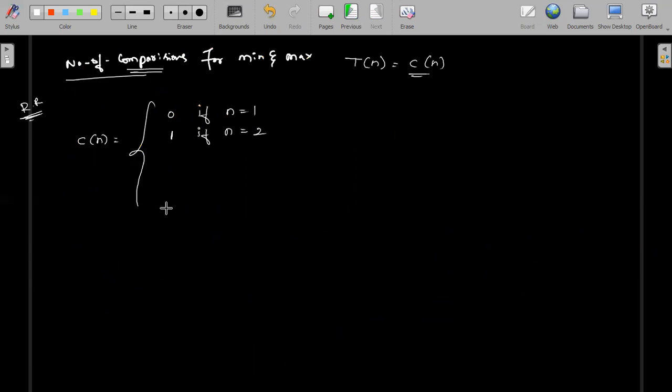That is what exactly we have: 0 for the first, 1 for the second, plus we have taken 2C of n by 2 plus 2 if n is greater than 2. That's it. Everyone okay with this? This is what I'm writing for comparisons. This is our recurrence relation right now. Actually, this also belongs to the master theorem. Let's finish this one. Next, you see here.